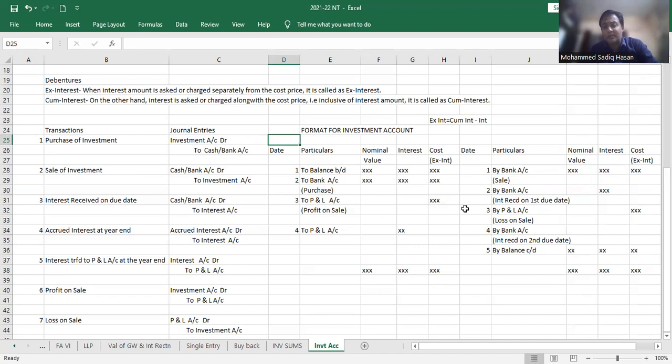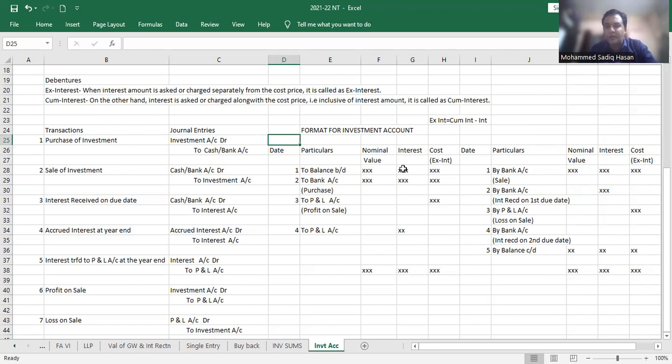Okay. Now, students, usually when the entries start, you can have the postings accordingly. You'll have the opening balance, so that's the first entry. Nominal value in debentures: how do we get the nominal value? It is number of debentures into 100. As I said, the value per debenture is 100. So whenever you want to find out the nominal value of debentures, it is number of debentures into 100.